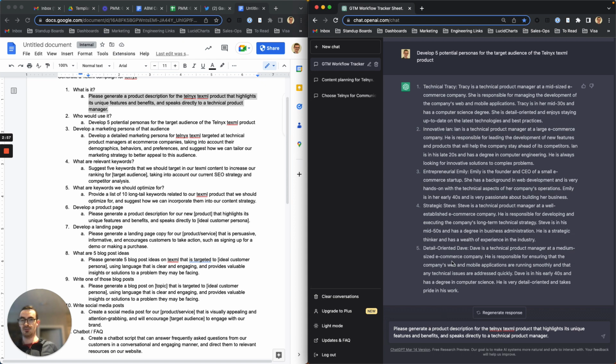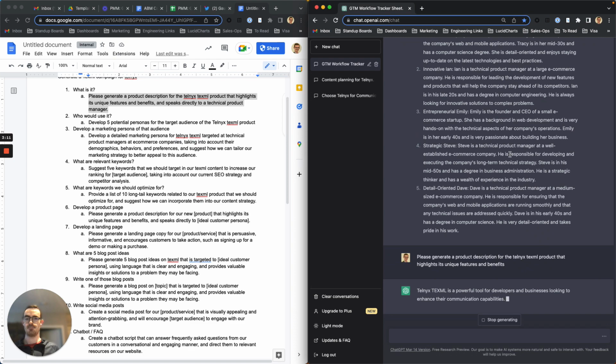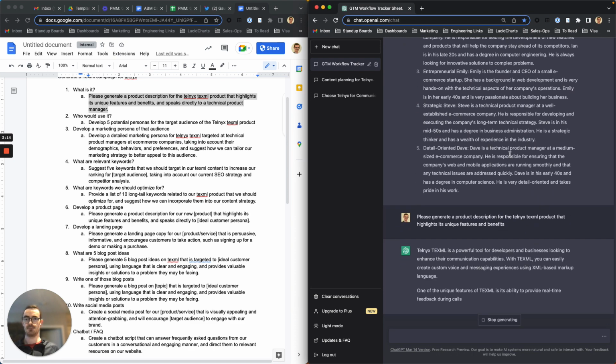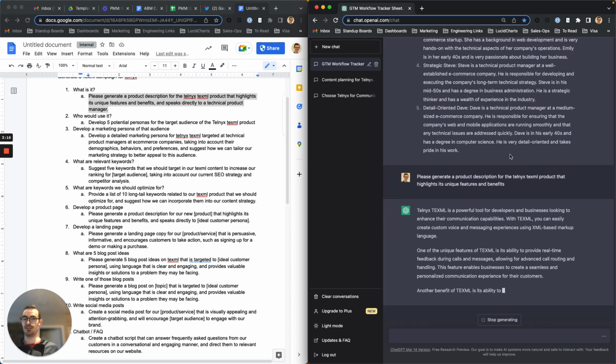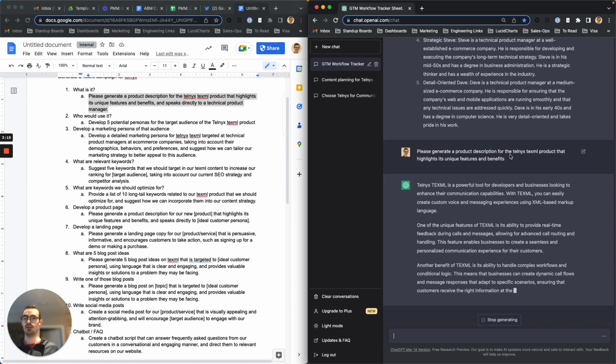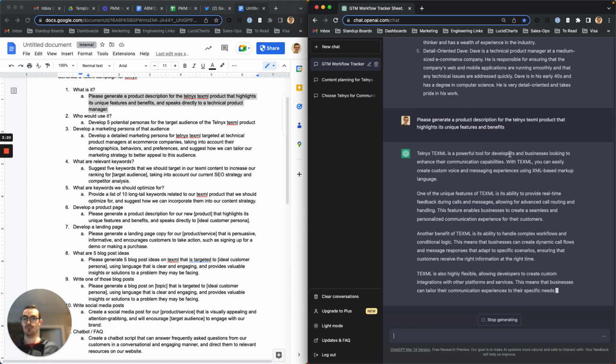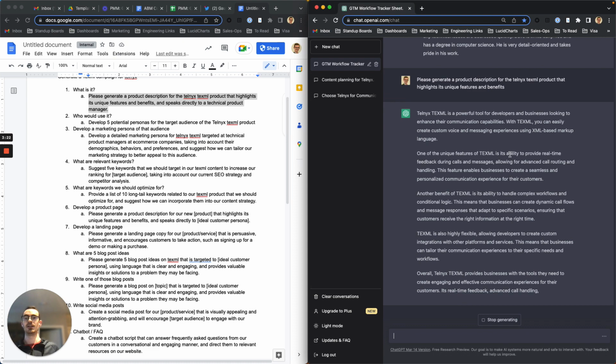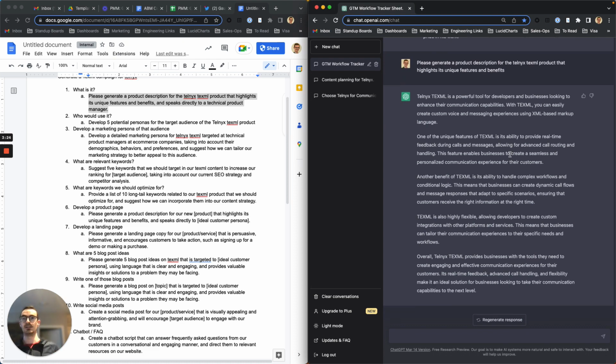Please generate a product description for the Telnyx TextML product, highlighting its unique features and benefits, and speaking directly to the technical product manager. Actually, let's just cut out that piece for now. So go for it. So what we're looking for is the 80-20 rule. Get to the point of saving people time, really flexible, scalable. You can quickly build something out.